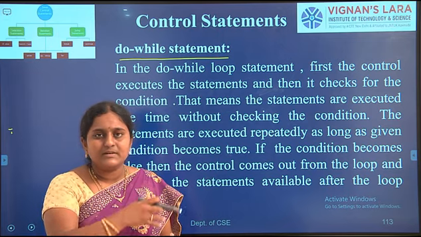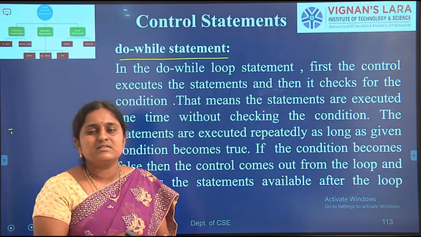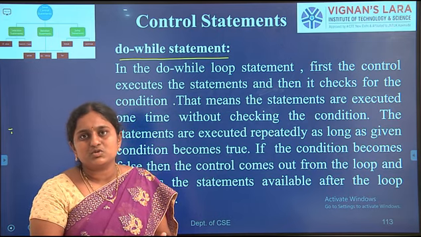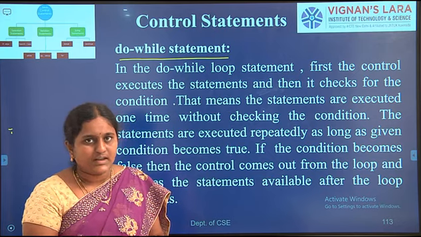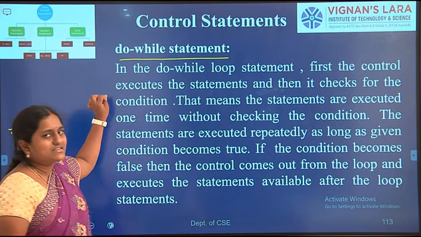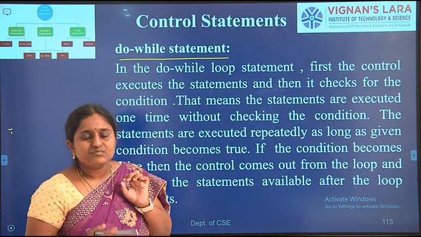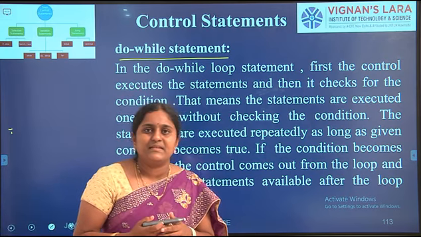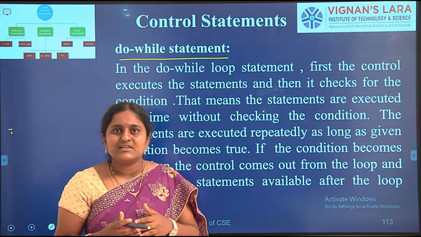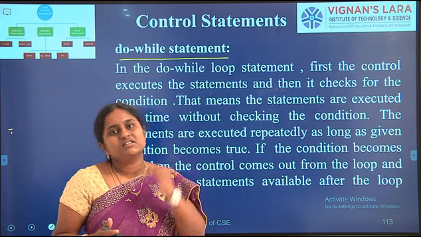After the looping statements, the statements that follow are executed. Here, the do while statement: first control executes the statements, then control checks the condition.